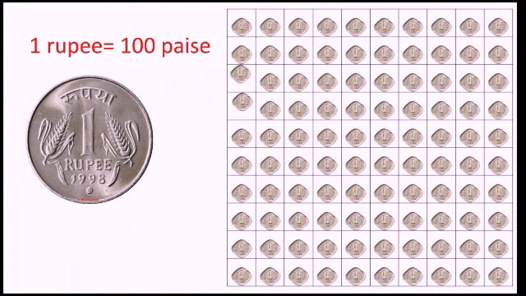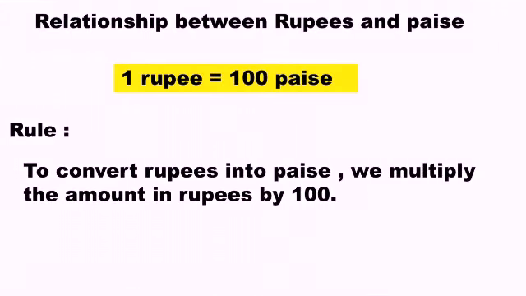Because here there are 100 cells, and in each cell there is a 1 paise coin. So 100 paise coins are there. And on the left side I have put a 1 rupee coin. So that means 1 rupee coin equals 100 paise coin. That means 100 paise coins make 1 rupee coin.